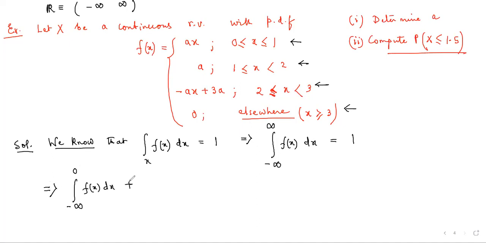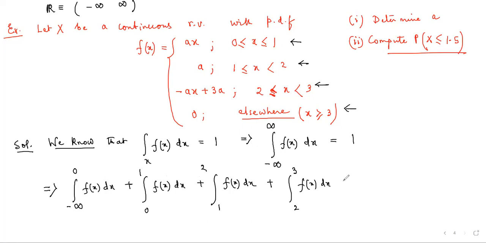Then 0 to 1 f(x) dx, then 1 to 2 f(x) dx by the property of the definite integral, then 2 to 3 f(x) dx, and then 3 to infinity f(x) dx. So in these 5 parts, we divide the entire integration range from minus infinity to plus infinity.